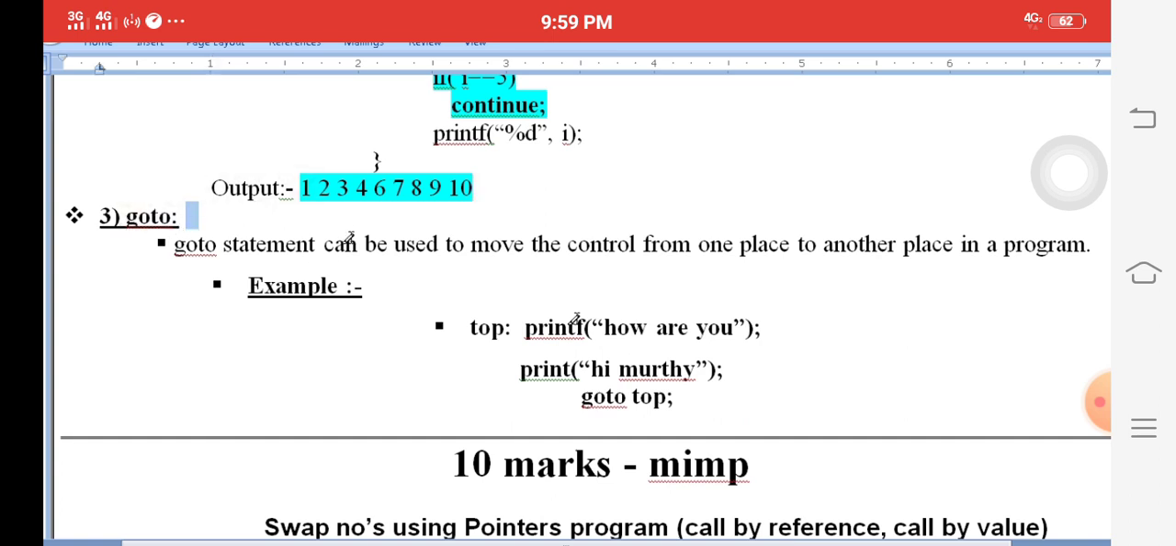Okay. Next one, goto statement. The goto statement simply moves the control from one place to another place. Simple. Move the control from one place to another place. That is called the goto statement. For example, print hi Murthy. Goto top. This is called a label. How are you?